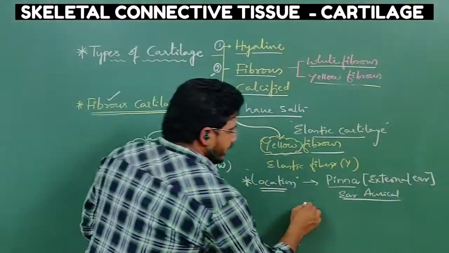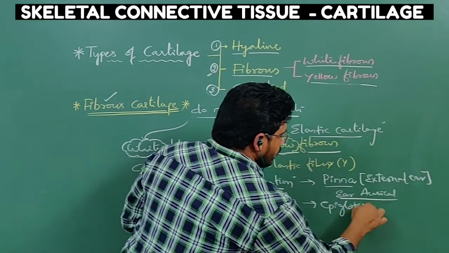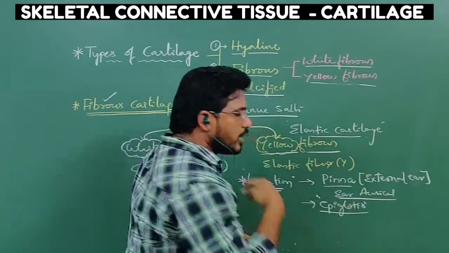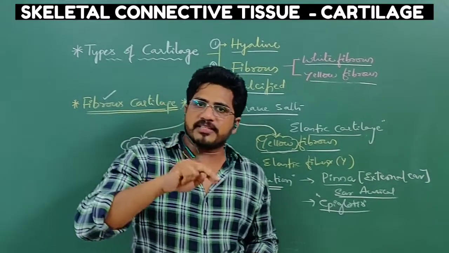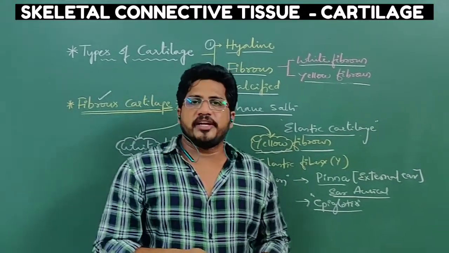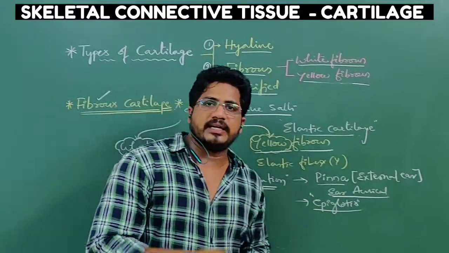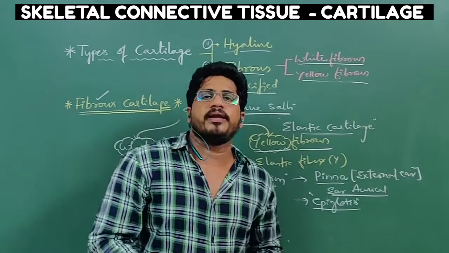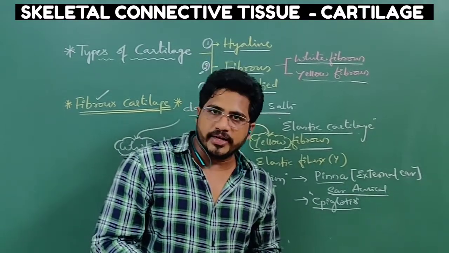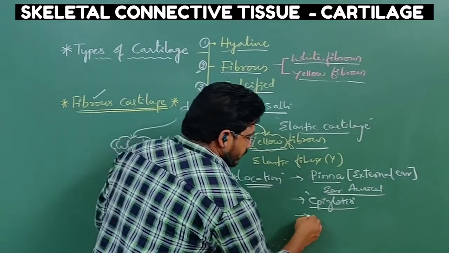And the second one is epiglottis. Above the glottis, the flap-like structure which prevents the food entry into the respiratory tract is called epiglottis. This is also made up of elastic cartilage. It is so flexible so that it can open and close so many times per day to avoid the food entry into the trachea.